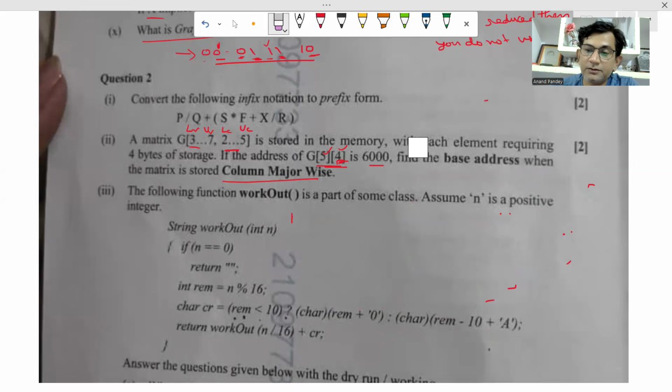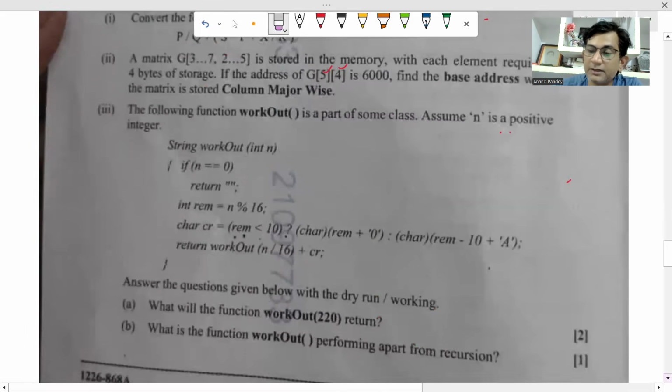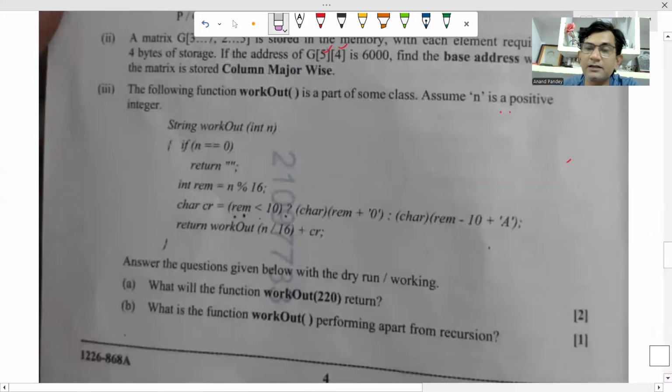Okay. Coming to the next question. Now here, see students, sometimes you can guess the answer. Here it seems that it is converting the number to hexadecimal number system. If you're getting this, you can do it, or here I'm showing the working of this. See, function name is what? Workout. Int n, the value of n is given 220.